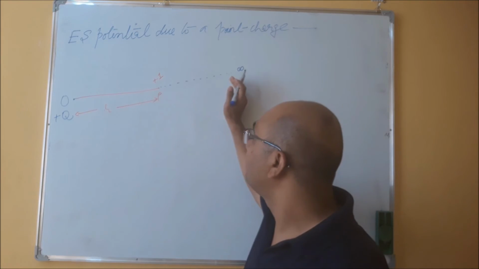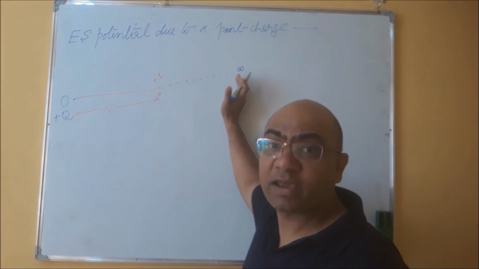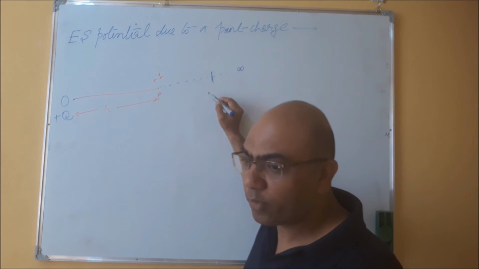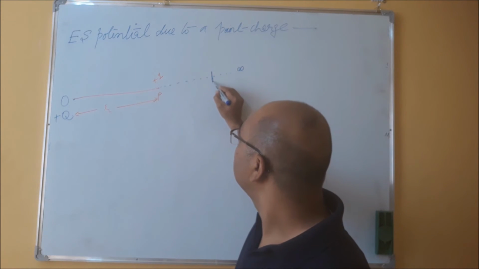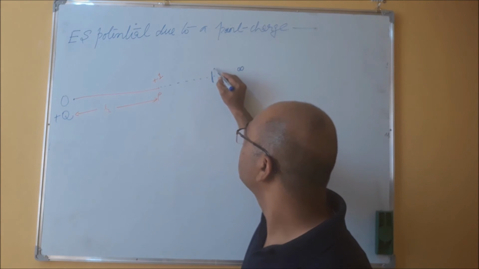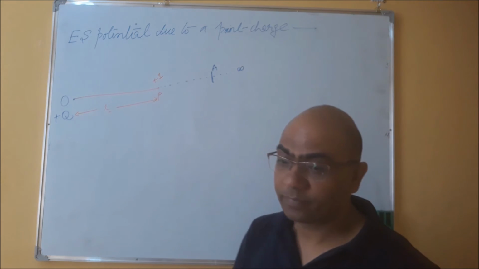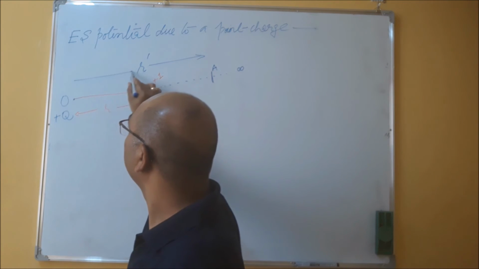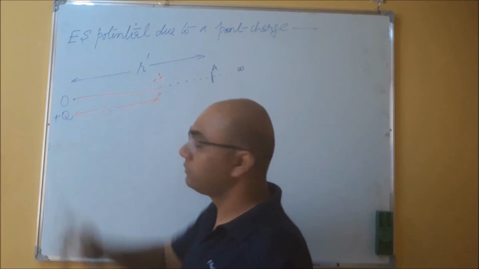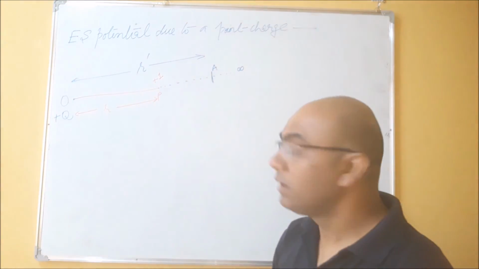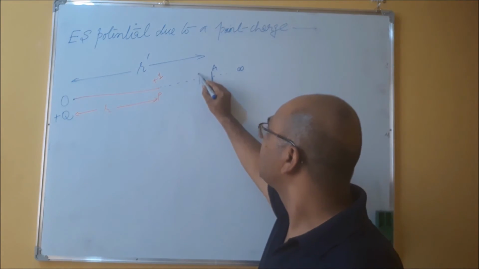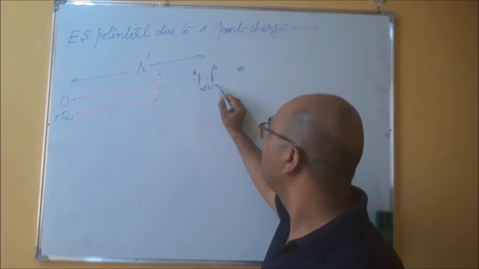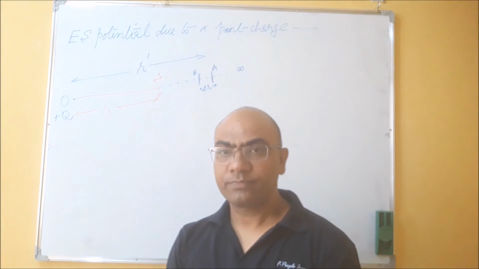Okay, so I am bringing it slowly from infinity to point P, and initially suppose it is at this point, let this point be A, and this distance is R dash from this point O. And in the next step it comes to B, and the distance between A and B is del R.